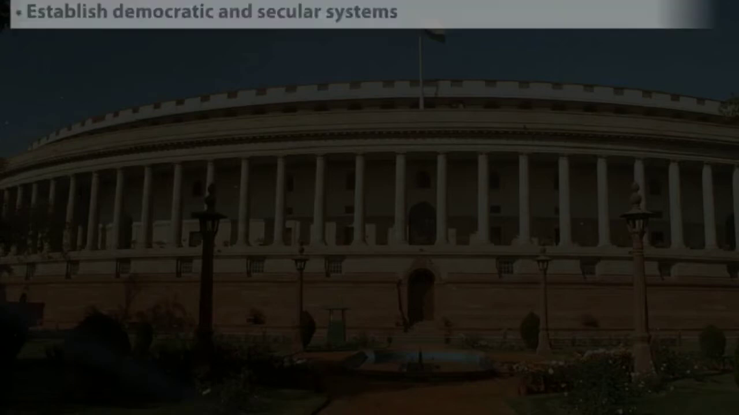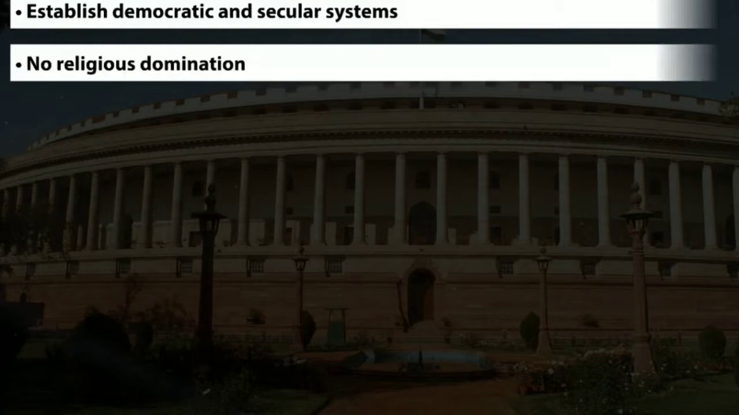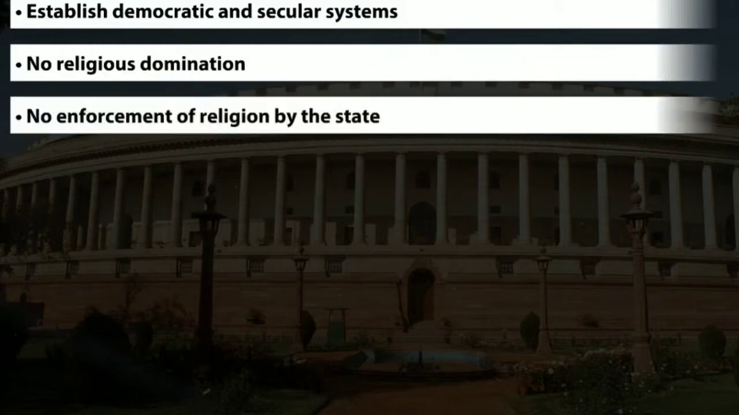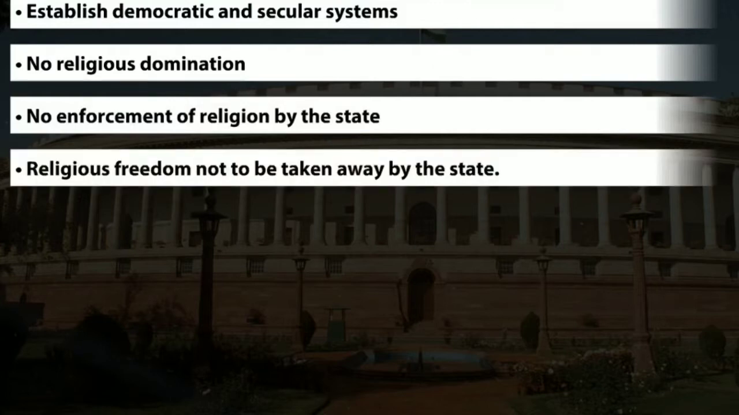According to the Constitution, there are three principles of secularism: establish democratic and secular systems. Religious communities should not dominate each other. The state should not enforce any particular religion, and the state should not take away the religious freedom of individuals.